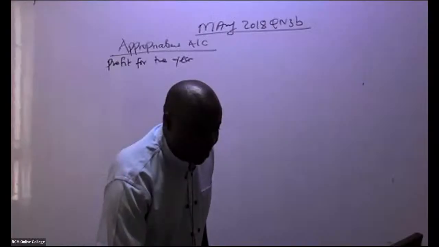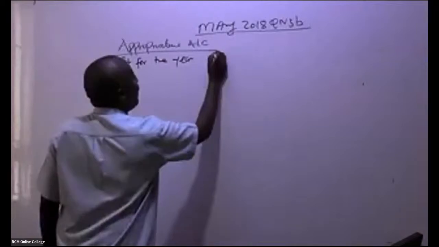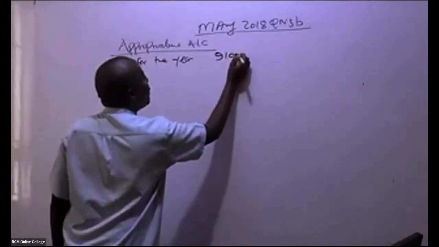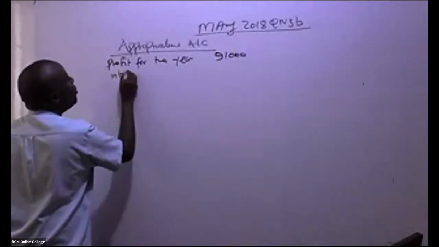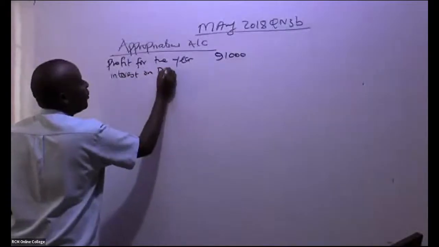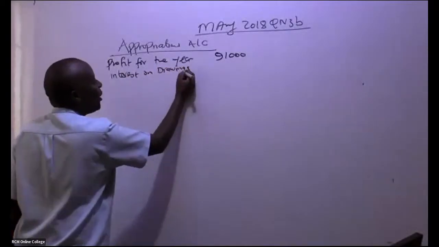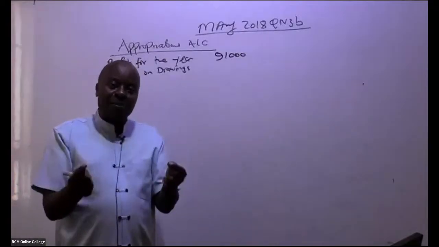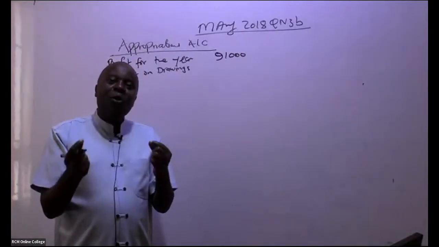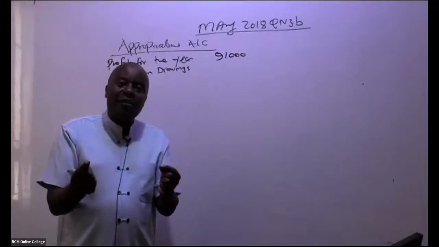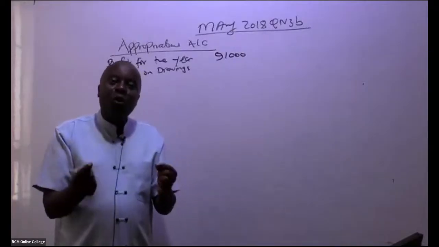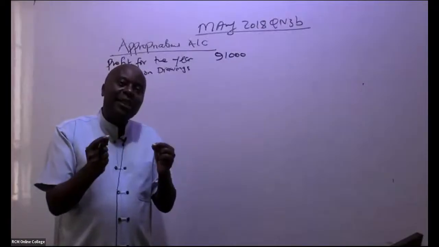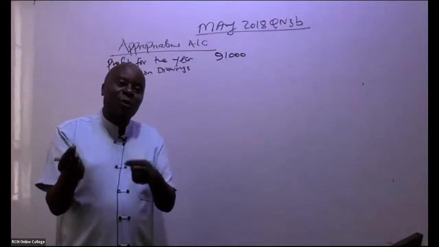Great. Now, this 91,000 profit for the year, if there is any interest on drawings. So remember, as partners, we keep on drawing amounts from the audit firm, often. And because we would want to discourage drawings from the firm, we normally charge a soft interest, like a soft loan to you.